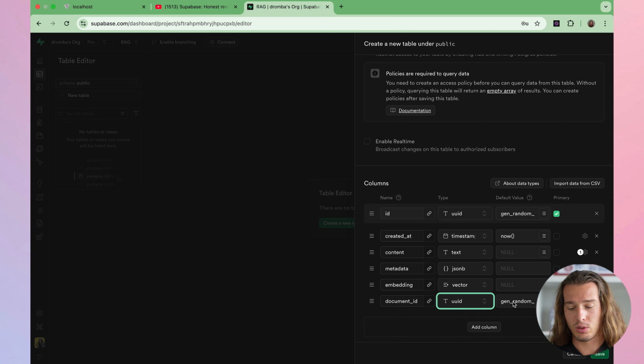We will not have a default value here, but we will generate that from the metadata, which we will pass when we store the document. I think it's all good for now.